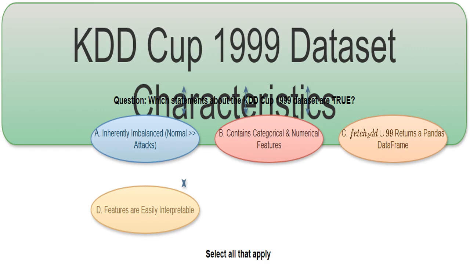This statement highlights that the dataset features come in two main types. Numerical, like the duration of a connection, and categorical, like the type of network protocol. That's a very important thing to remember. It's a bit like having both numbers and words to describe things.